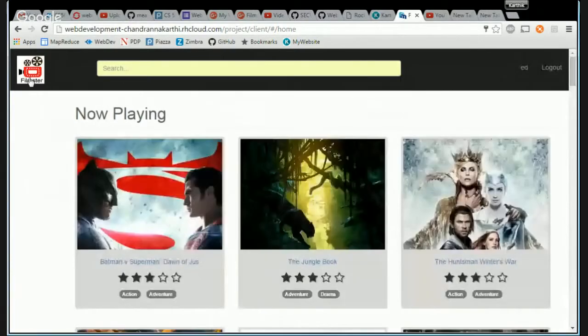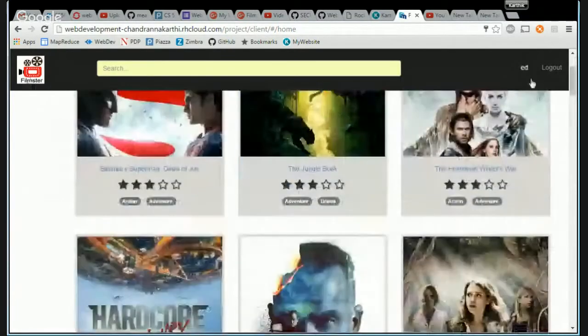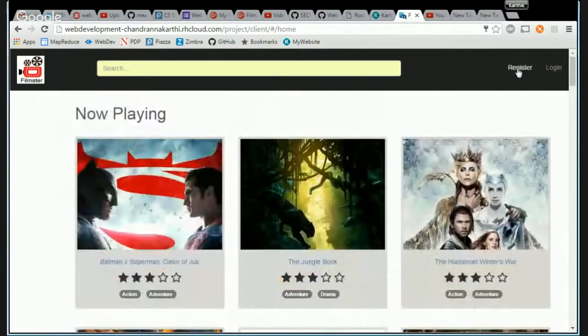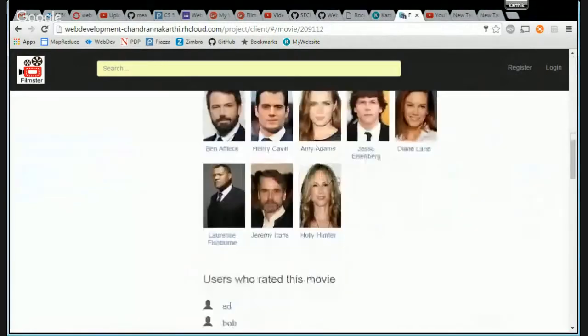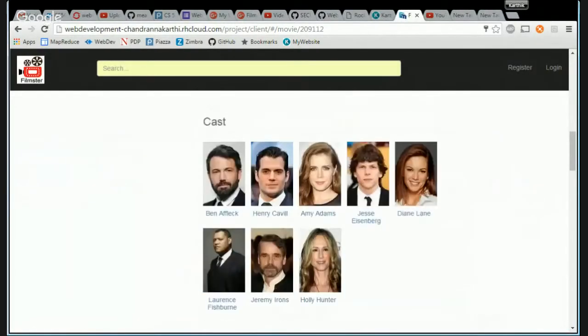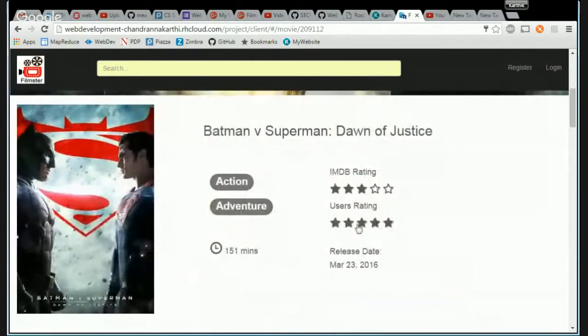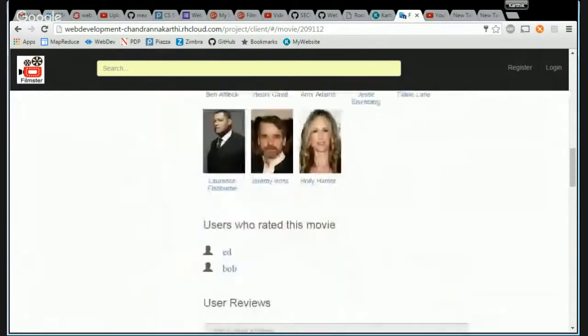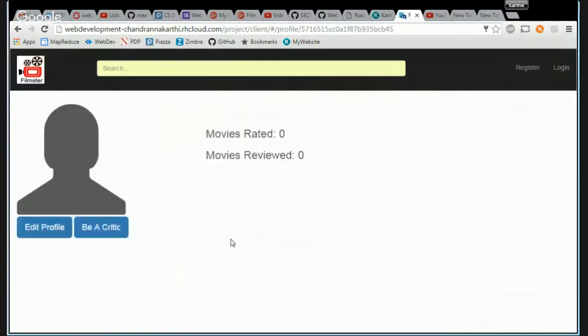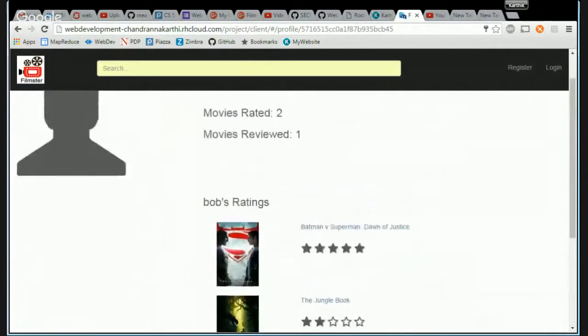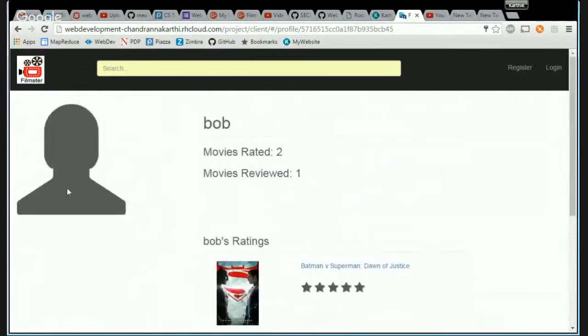And, yeah, even a guest user can check out all these users. So now I've logged out. I'm not any user here. If you go to movies here, you can see that I need to log in. I'm not a registered user yet, so nothing works. But I can actually see the user profiles. I can see the same profile that everyone sees, except that I can't do anything with that. I can't follow Bob because I need to log in, but I can just see whatever he has done.